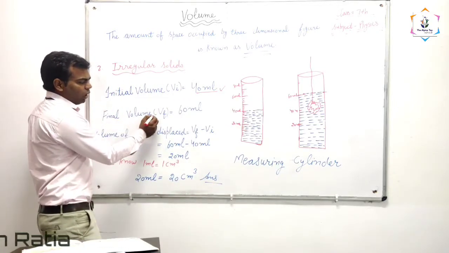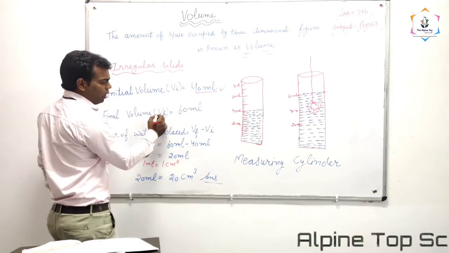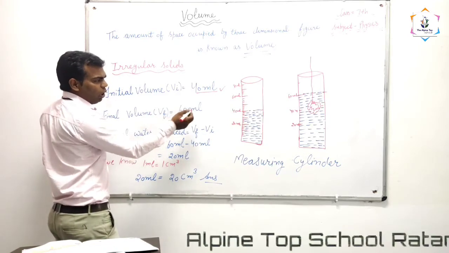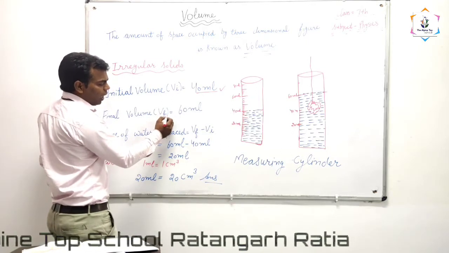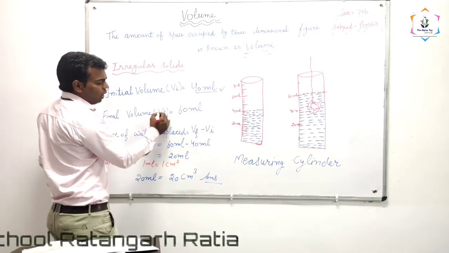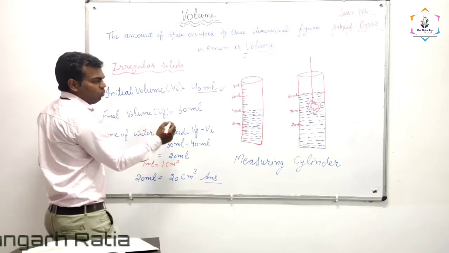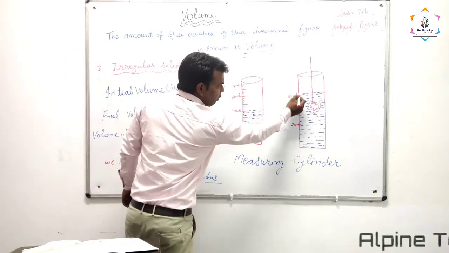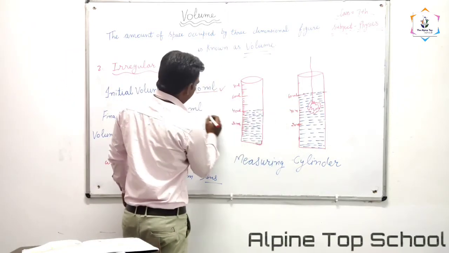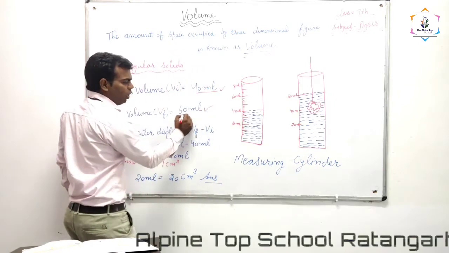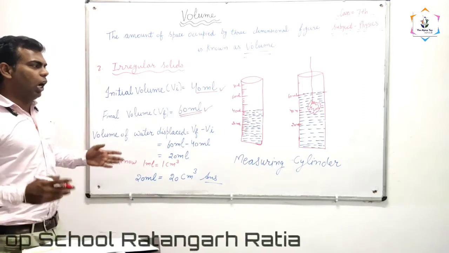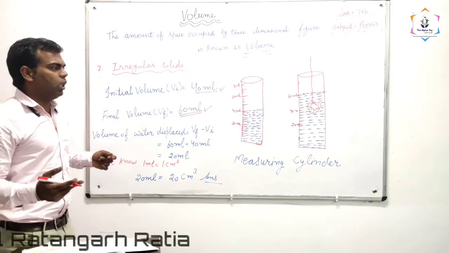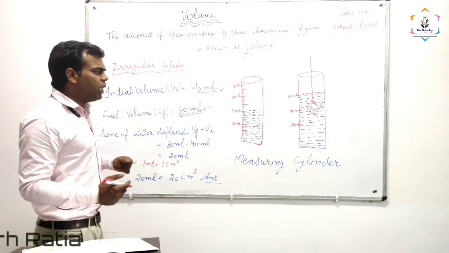Then what will we write here? Final volume of water. We will denote it with Vf. F means final, V means volume. What is the final volume of water when we submerge the stone in it? 60 ml. Now we will check how much water is displaced.